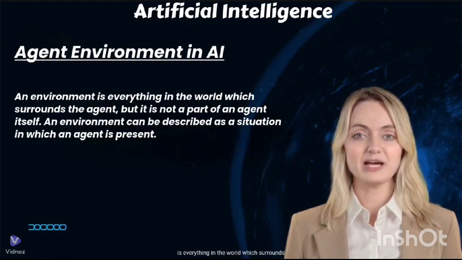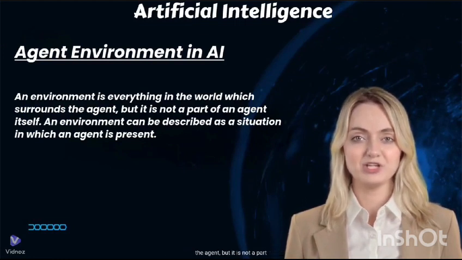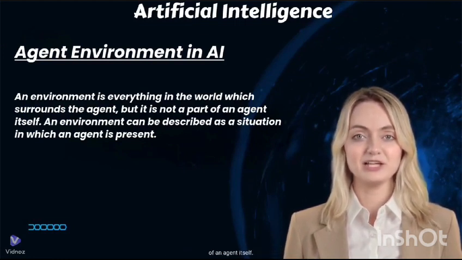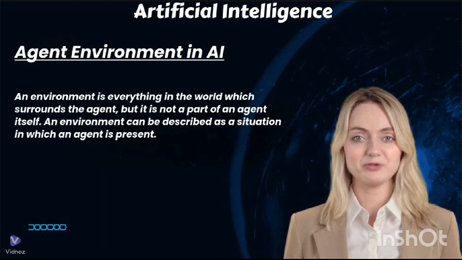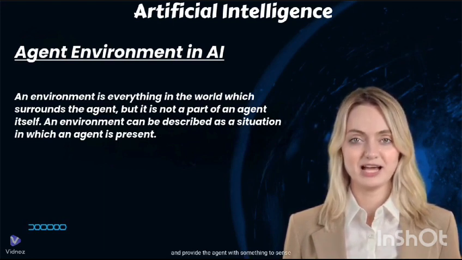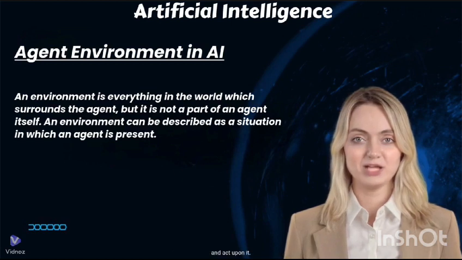Hello students, in today's topic we will learn about the agent environment in AI. An environment is everything in the world which surrounds the agent, but it is not a part of the agent itself. An environment can be described as a situation in which an agent is present. The environment is where the agent lives, operates, and which provides the agent with something to sense and act upon.